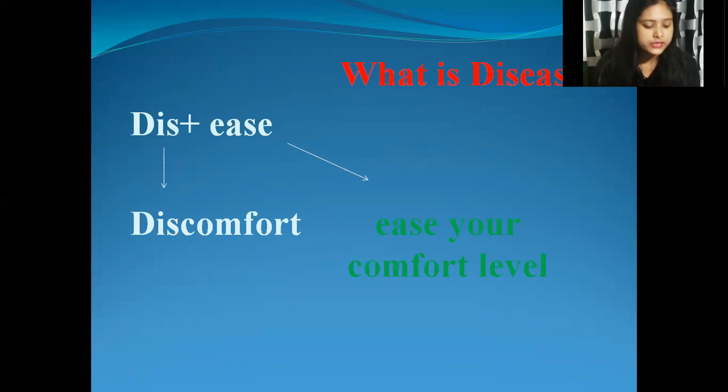We will also classify diseases, and in the next video I am going to use some terms that we will use throughout the entire video. Today I have just given the basic knowledge about what is health and what is disease. Further, we can go on with the flow of disease, and we will understand different types of diseases.